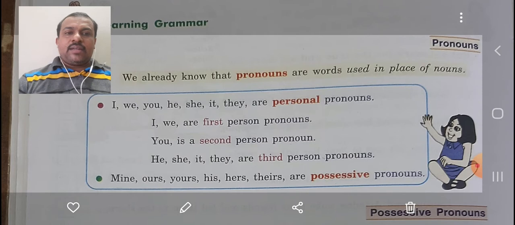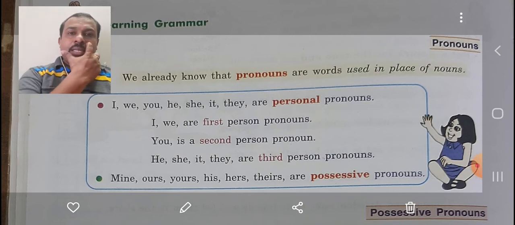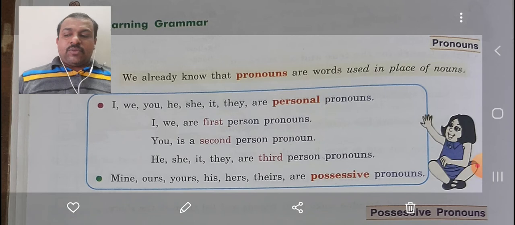Yesterday we had gone through the poem I Like Little Pussy, lesson 7. Today I will give the exercises of lesson 6, which was left over. Lesson 6, Theseus and the Minotaur, Part 2. In that, page number 42, learning grammar. That part was left over, those three pages, 42, 43 and 44.